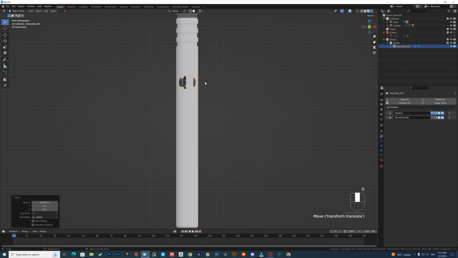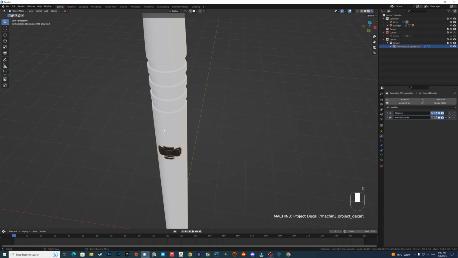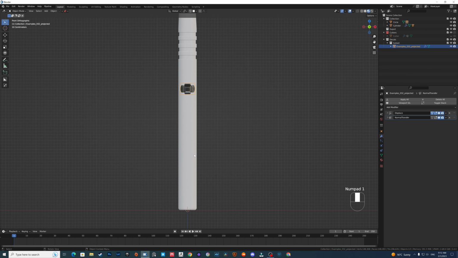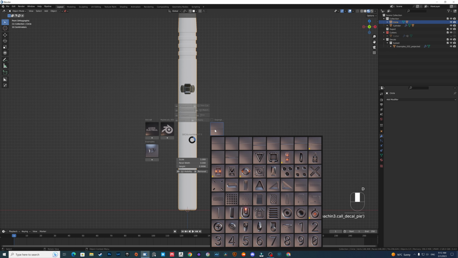The main purpose is just to add some details and make it alive. Project. This is the cool thing about Decal Machine. You just add whatever you want without messing around.